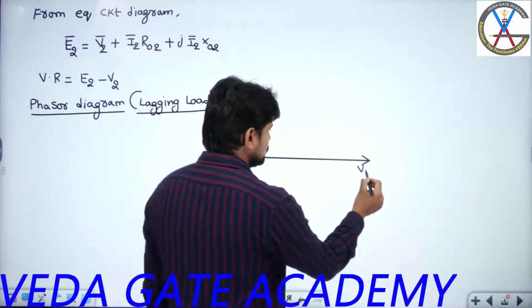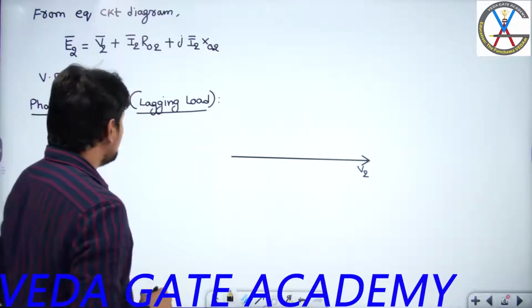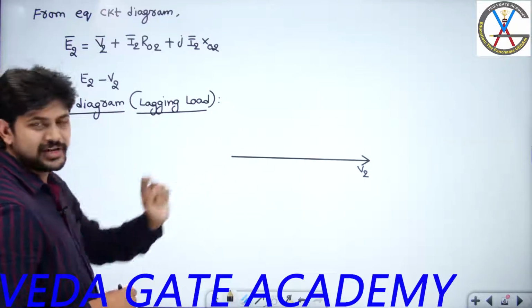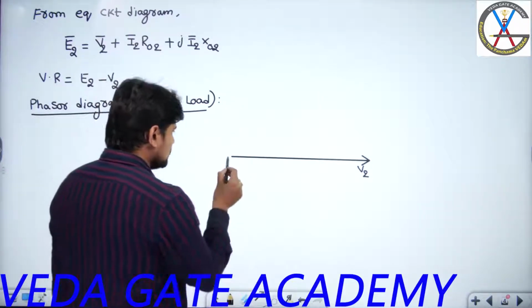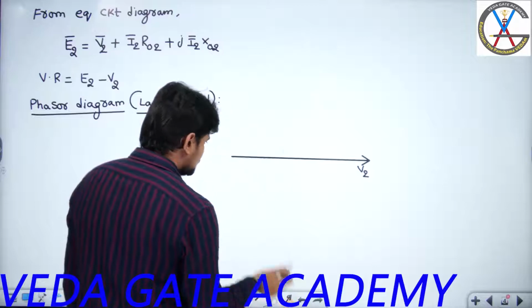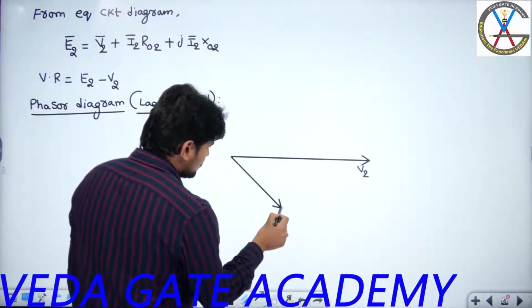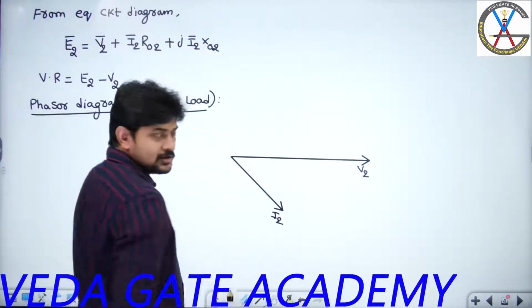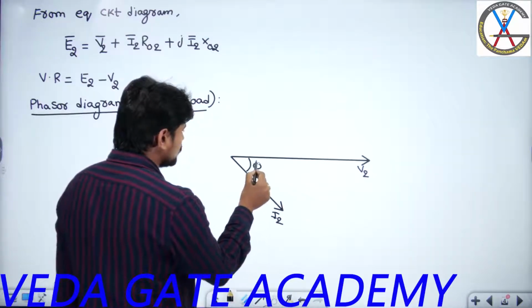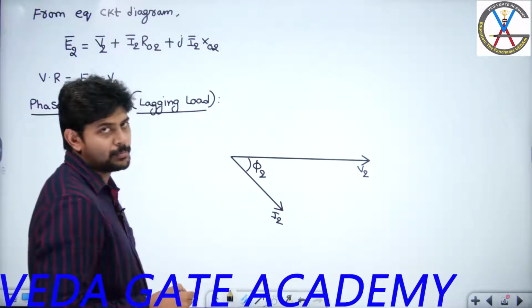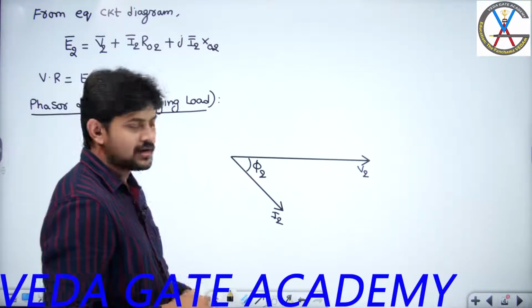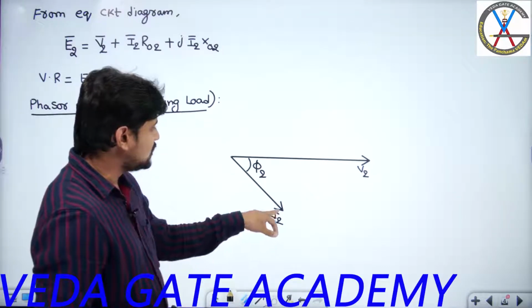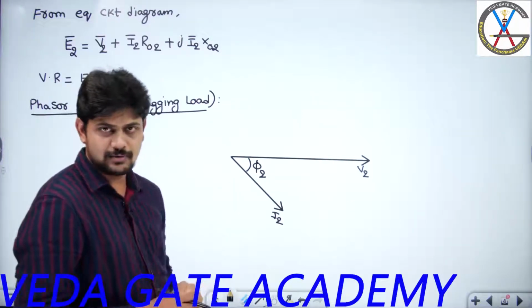Assume this is the V2 phasor, and if I assume the load is a lagging load, the current flowing through the load will lag this voltage V2 by some phase angle. So lagging means I am going to draw it in this fashion. So this is my current I2. The angle between V2 and I2 we are going to indicate with the load phase angle, or load power factor angle, and that power factor angle of the load we represent with the notation phi2. So by seeing this I can say I2 is lagging V2 by a phase angle phi2.